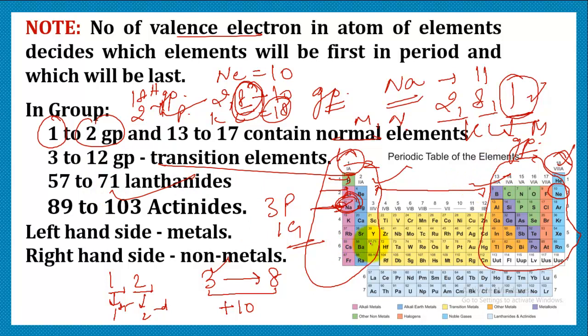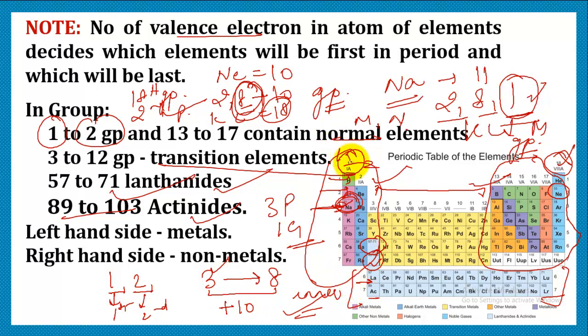Elements 57 to 71, these elements are placed below, that is La to Lu, lanthanum to lutetium. So it forms the series of lanthanides. Then 89 to 103 fall at this place. It is called the actinides, that is the series of actinides starting from actinium and ending at lawrencium. These are called the inner transition elements. They are called inner transition because these are transition elements and they are present inner to the transition. So that is why they are called inner transition elements.